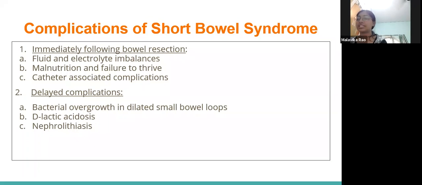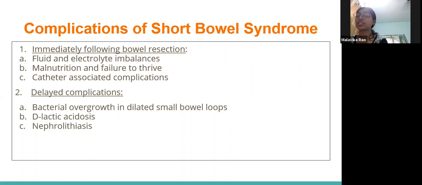Delayed complications, as in the adaptation phase. There will be bacterial overgrowth due to stasis of the intestine and slowed intestinal transit time. Because of that, there will be bacterial overgrowth in the bowel loops, which can cause cramping and diarrhea, which is treated with oral antibiotics and fluid supplementation.